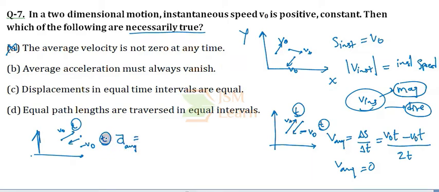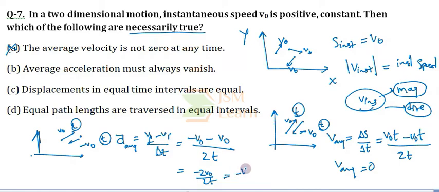The average acceleration over the time interval 2t is v final minus v initial by delta t. V final is minus v naught and the initial velocity is v naught, so we get minus 2 v naught by 2t, which is minus v naught by t. So the average acceleration in this case is not equal to 0.